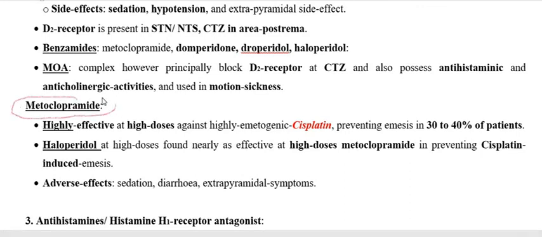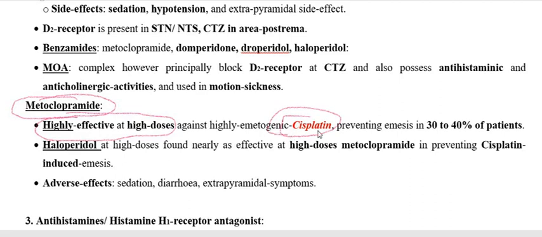This metoclopramide, the dopamine receptor blocker, is highly effective at high doses. When we use metoclopramide at high doses, it will be a very useful drug in chemotherapy induced vomiting, particularly the vomiting caused by the anti-cancer drug cisplatin.